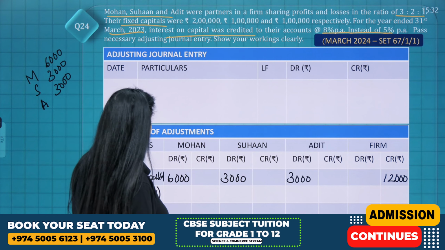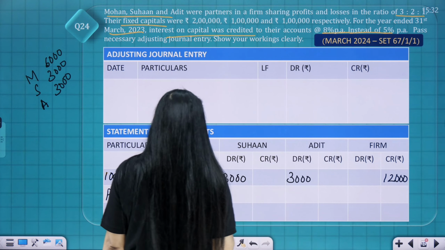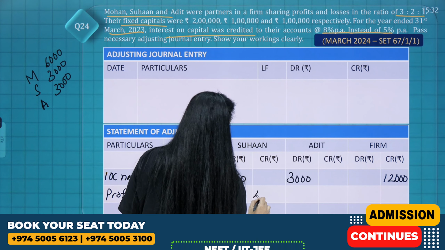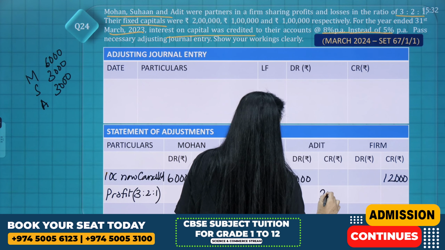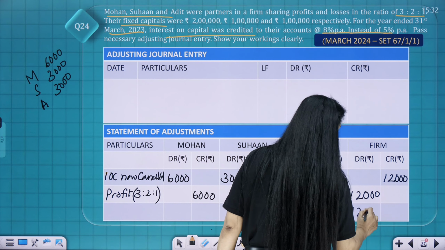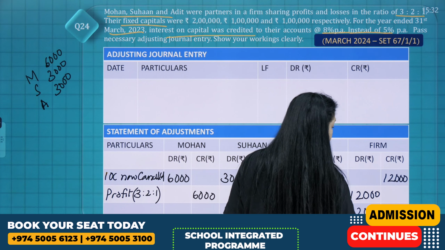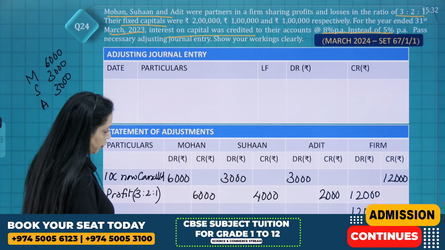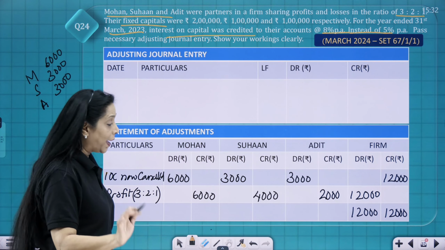So which is 12,000 divided in 3:2:1. So this is 6,000. This is 4,000. And this is 2,000. So basically you close the firm credit, write the balancing figure on the debit, and the partners will be credited in 3:2:1 ratio. When it comes to Mohan, both debit and credit are equal. There is no balance at all.